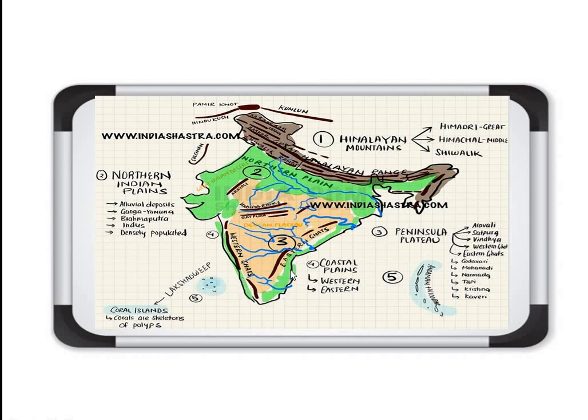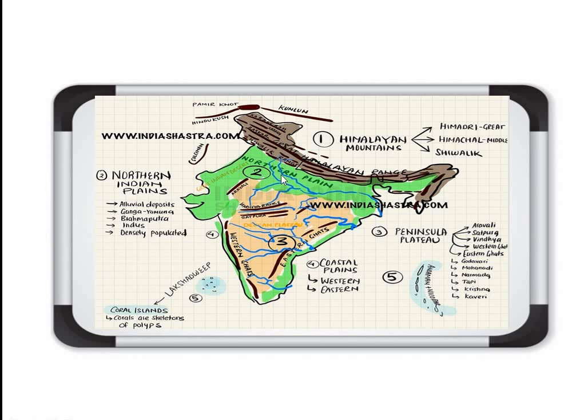Then at last we had done the islands, Lakshadweep and Andaman Nicobar Islands. Clear? So these were the different physical features, or you can say the physical divisions of India, from Himalayan ranges to the peninsular plateau. Clear everything? I hope you understood all these points and got these physical divisions of India.